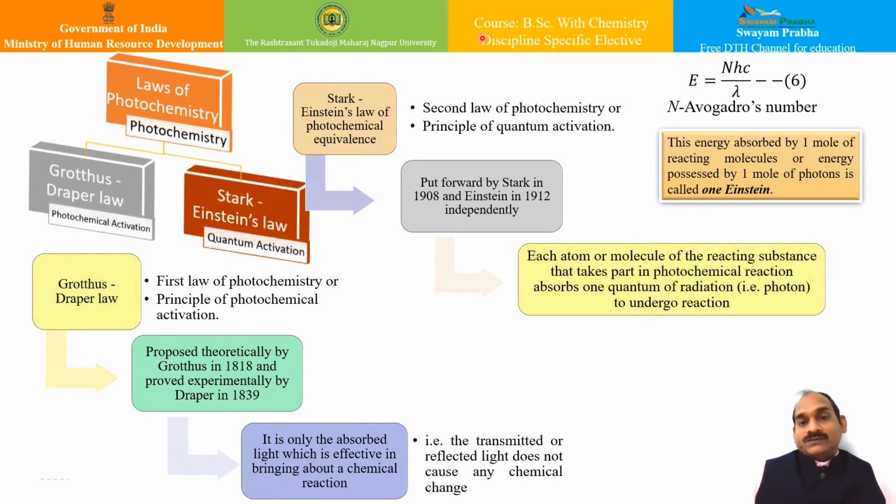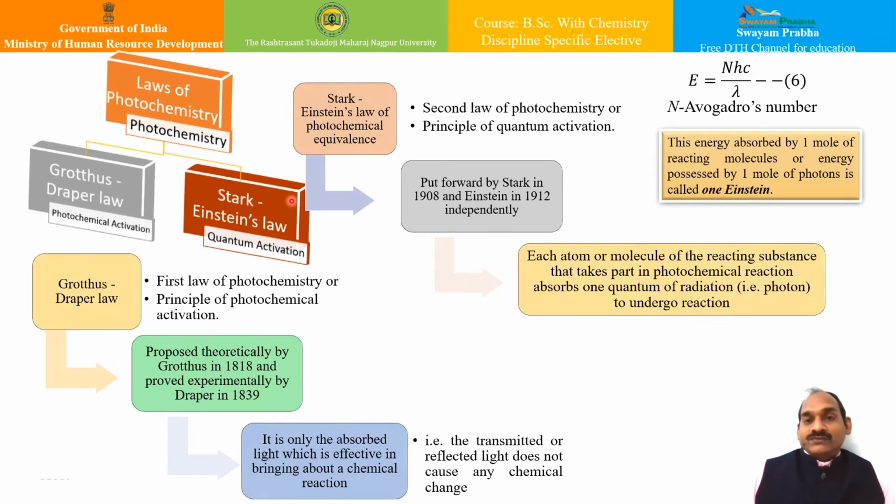This law is called the second law of photochemistry, or principle of quantum activation. It was put forward by Stark in 1908 and by Einstein in 1912; both of them worked independently. This law states that each atom or molecule of the reacting substance that takes part in the photochemical reaction absorbs one quantum of radiation to undergo the reaction.